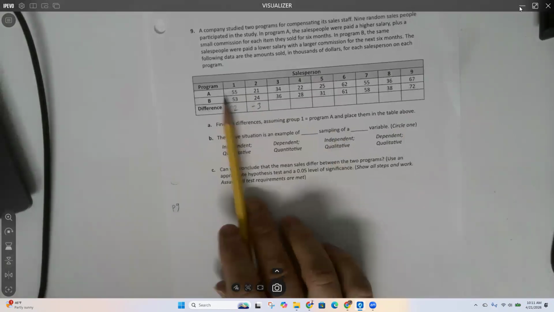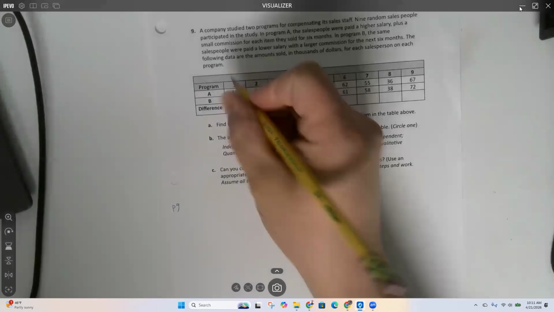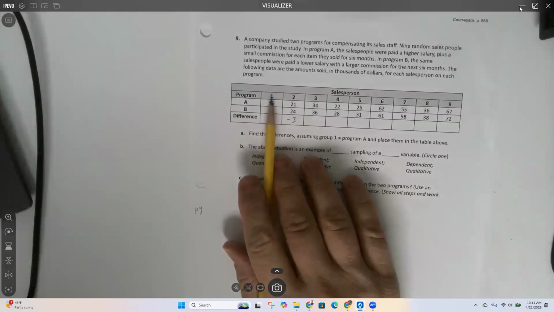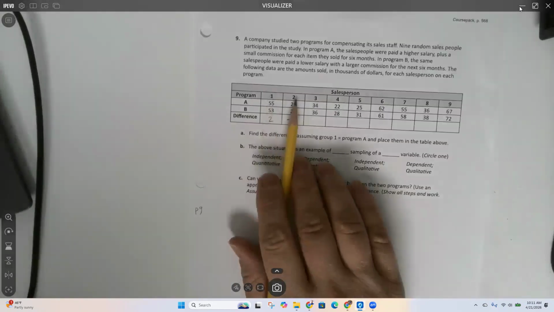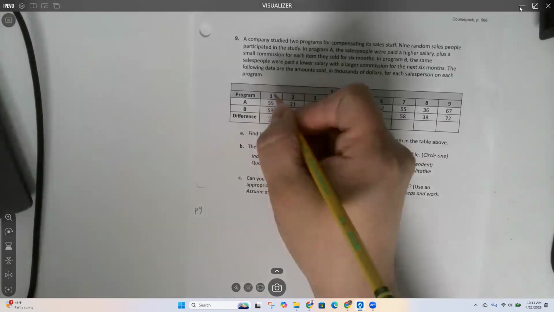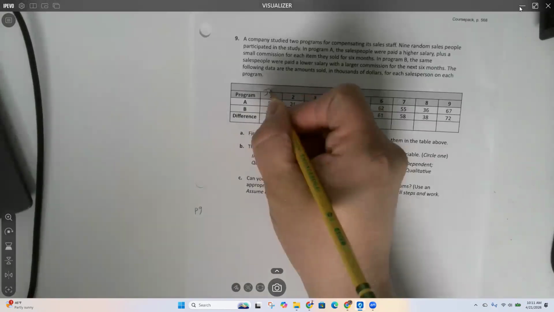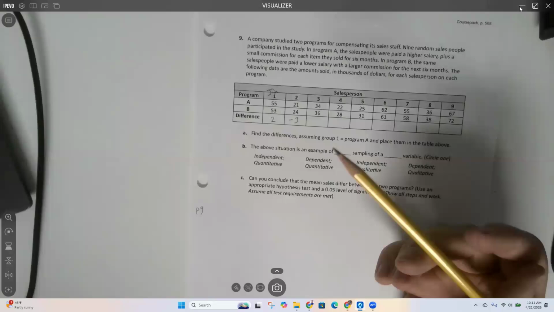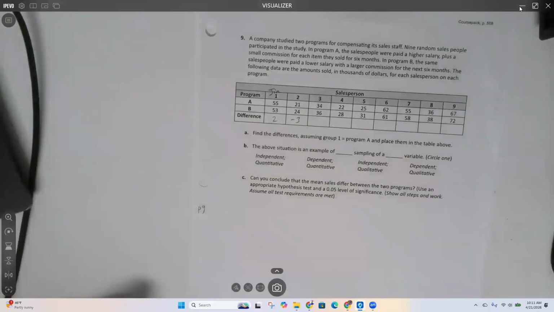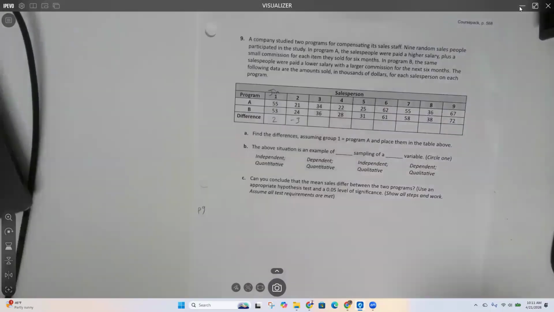So each person is in both program A and program B. So they wrote it as person one, right? This is salesperson one, salesperson two, right? Maybe we shouldn't write one, two. Maybe we'll write like his name. So here's Jim. Poor Jim. He got kicked out of the Olympics and now he's working as a salesperson.